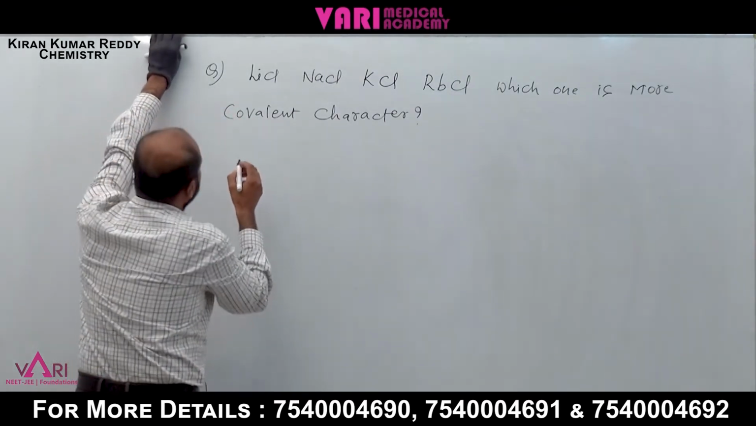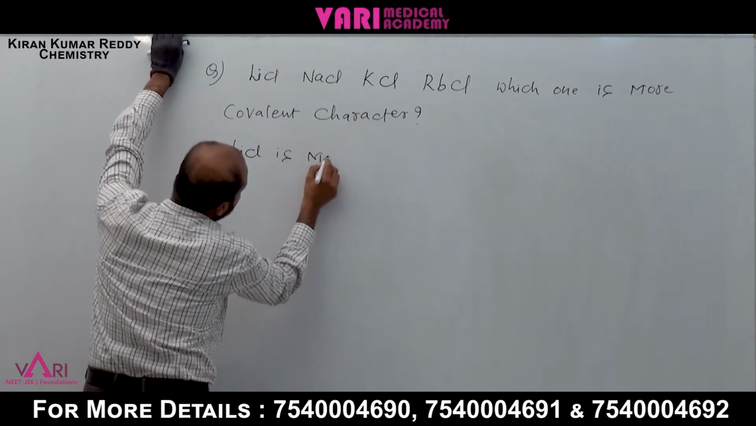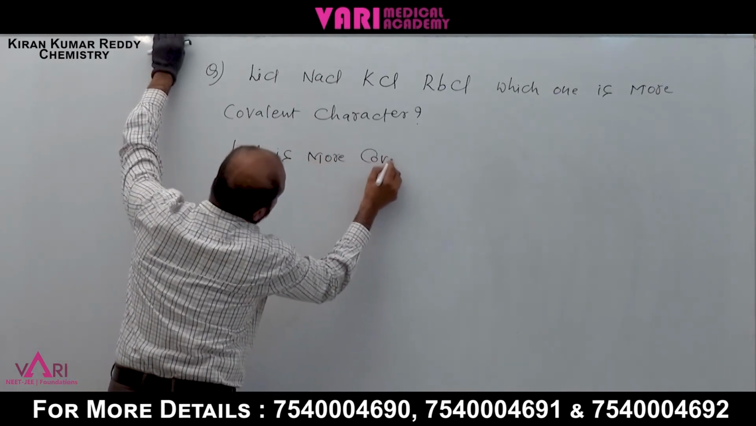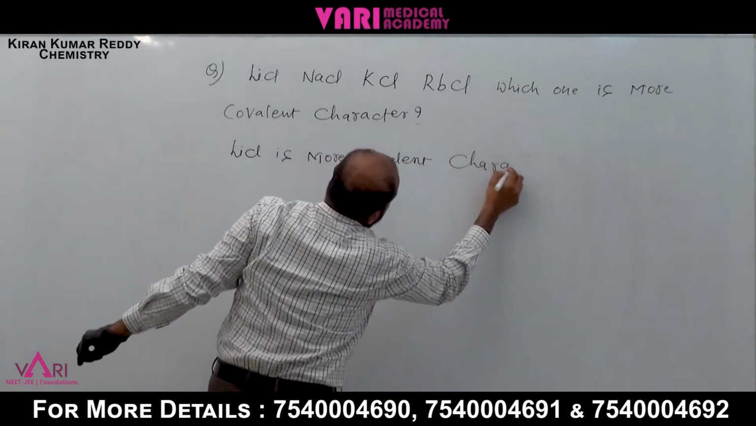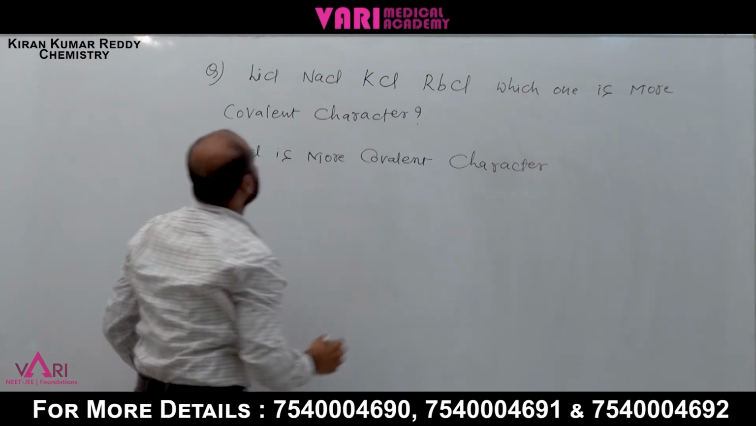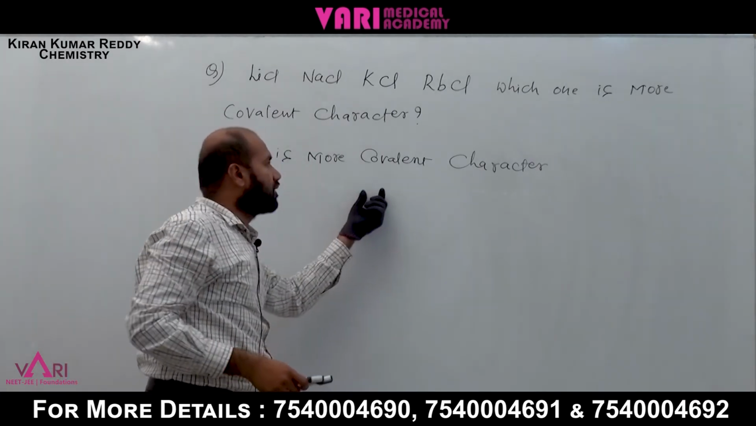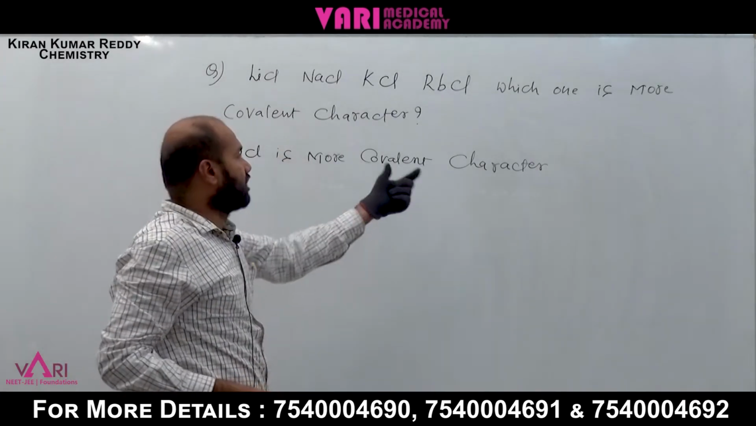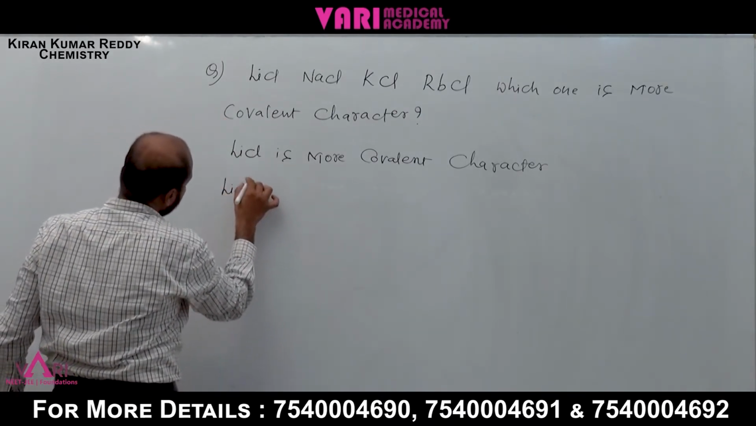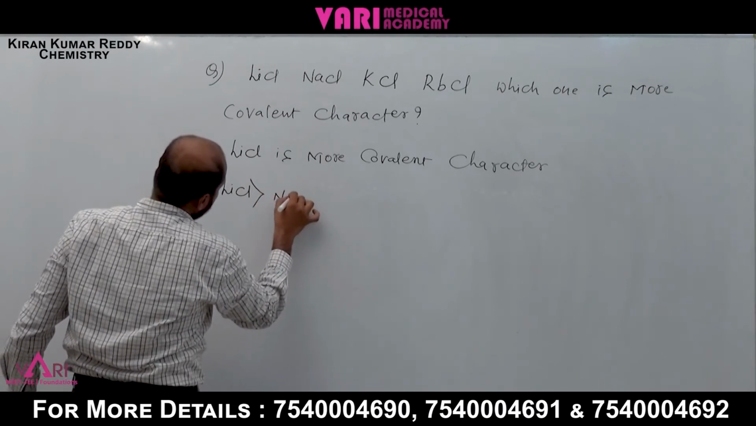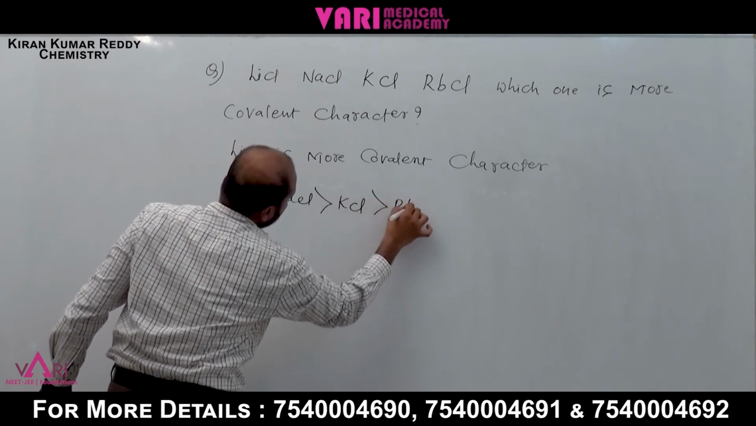Now lithium chloride has more covalent character. What is the reason? The small size of the cation means more polarizing power, and if polarizing power increases, covalent character increases. We can write the order: lithium chloride is the highest, next sodium chloride, followed by KCl and rubidium chloride.